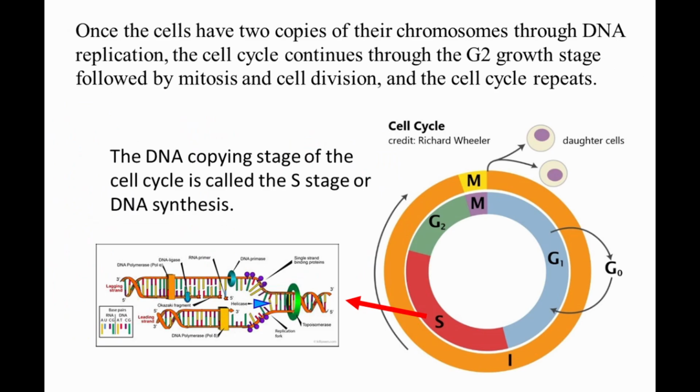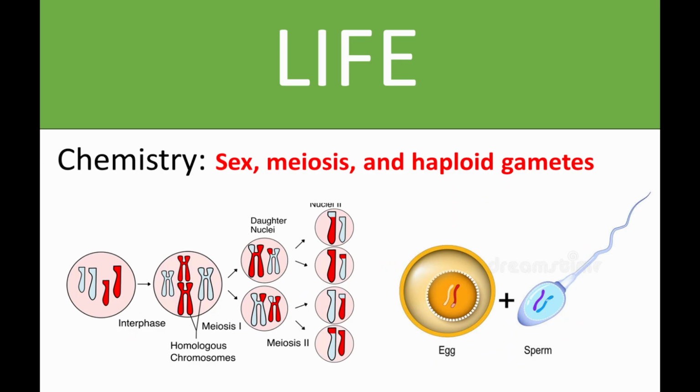Once the cells have 2 copies of their chromosomes through DNA replication, the cell cycle continues through the G2 growth stage followed by mitosis and cell division, and the cell cycle repeats. That is the cycle of life. And that is my take on DNA replication. In my next video, I will discuss sex, meiosis, and haploid gamete formation.